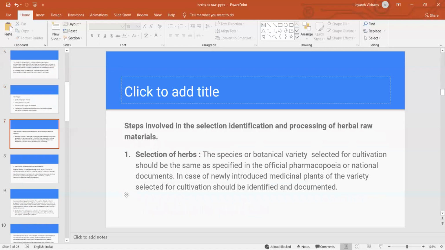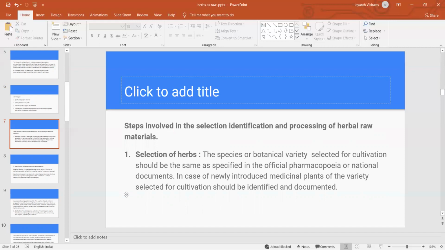Next, what are the different steps involved in the selection, identification, and processing of herbal raw material? Selection, identification, processing are very important for herbal raw material. The species or botanical variety selected for cultivation should be the same as specified in the official pharmacopoeia or national documents. In the case of newly introduced medicinal plants, the variety selected for cultivation should be identified and documented. Selection and identification are both very important, and we have to select the different species properly by consulting a plant botanist or botanical survey.